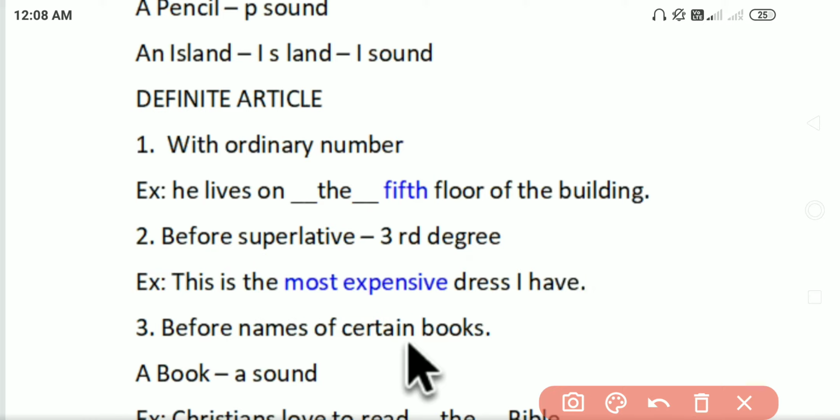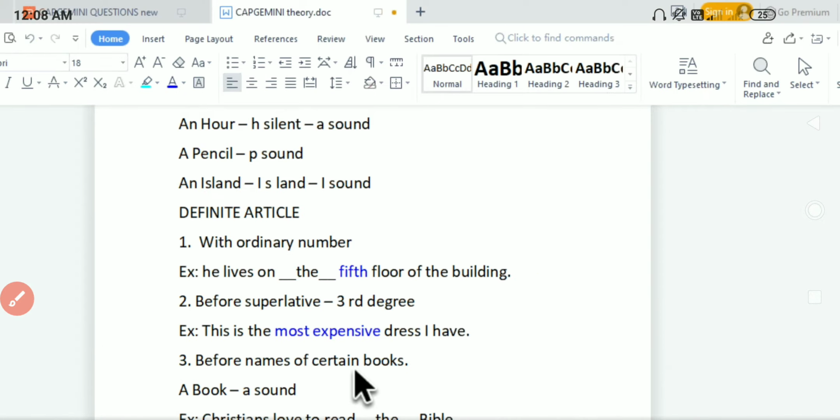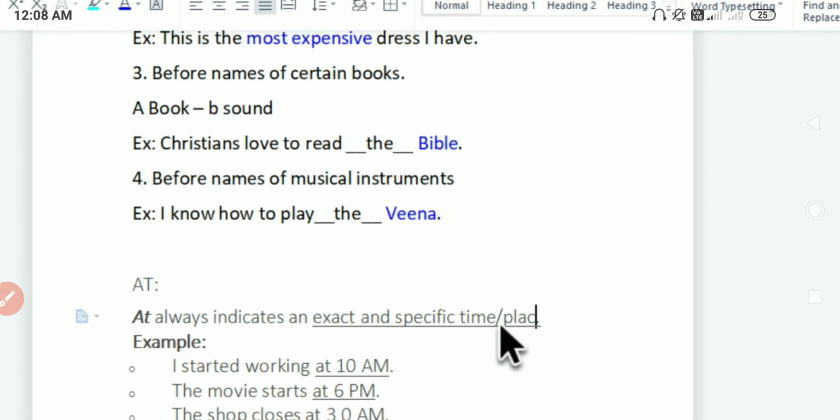And after that, before names of certain books. A book, a sound. Okay, so if it's a sound, then definitely we have to use a. Okay, so now before names of certain books, book, b sound. Then Christians love to read dash the Bible. So before names of the musical instruments, I know how to play the veena, so we have to use the, right?